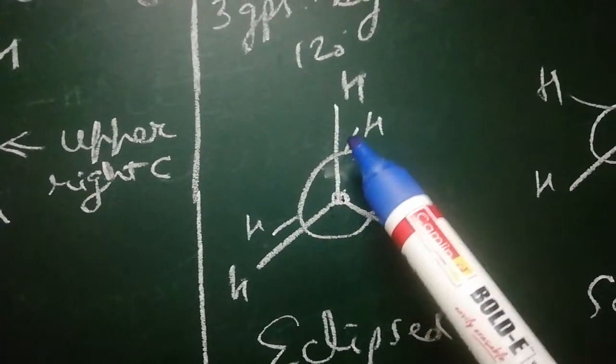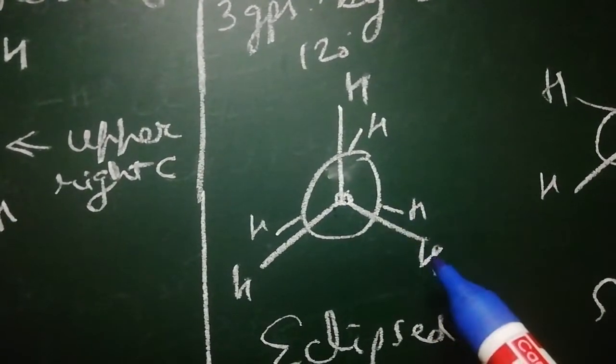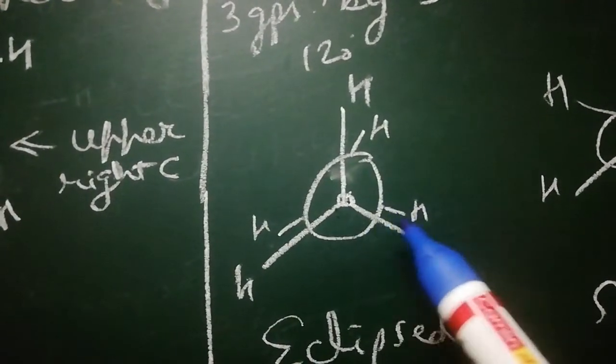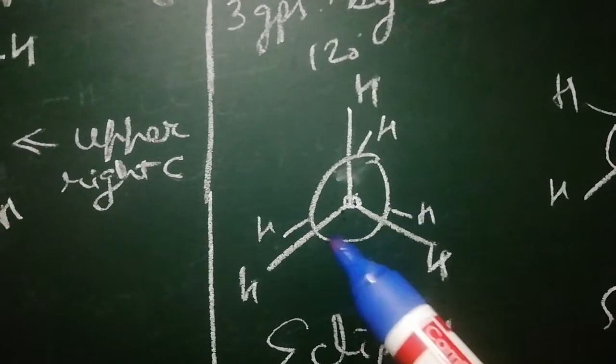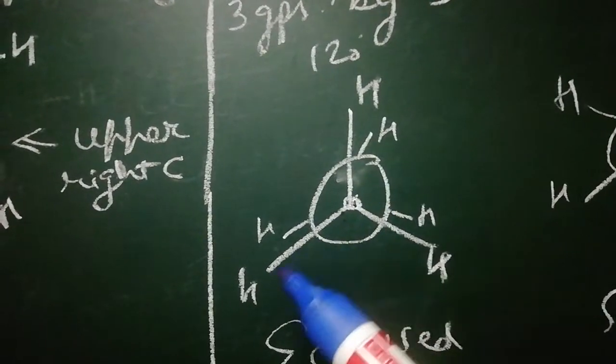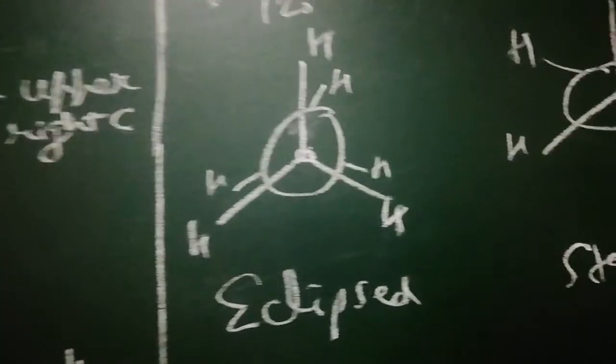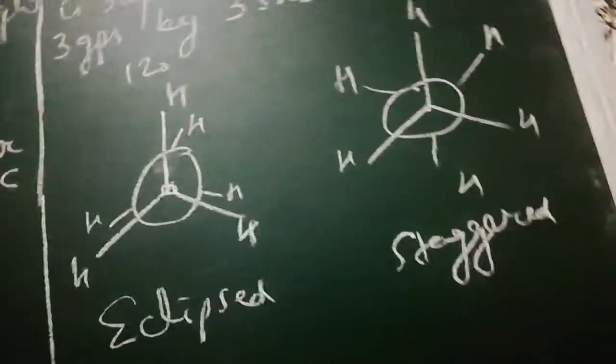This hydrogen is not on the side, this is on the back of this hydrogen. Likewise, this hydrogen is not on the side of this hydrogen, it is at the back of this hydrogen. This hydrogen is not on the side, this hydrogen is on the back of this hydrogen represented by the long line. So when the groups or atoms are at the back of each other, this is eclipsed conformation.